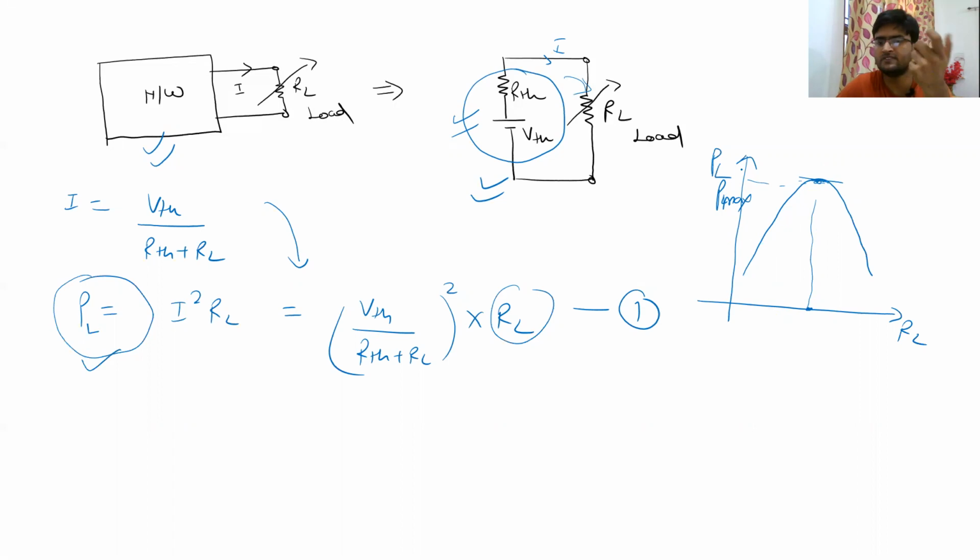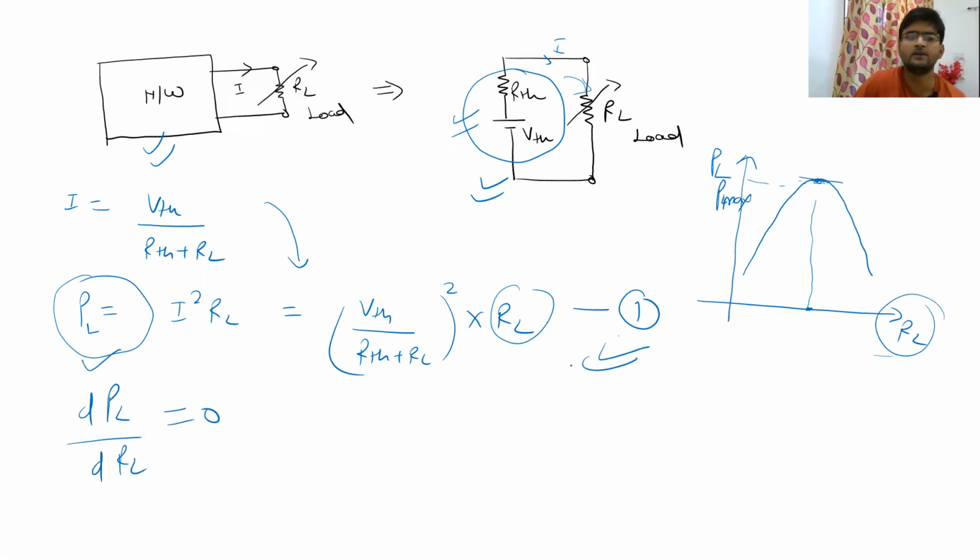The slope of PL with respect to RL should be equal to 0. At whatever point, we will get the condition of RL. So how to do it? We will differentiate PL with respect to RL and equate it to 0. So we are going to differentiate this equation 1 with respect to RL and equate it to 0.